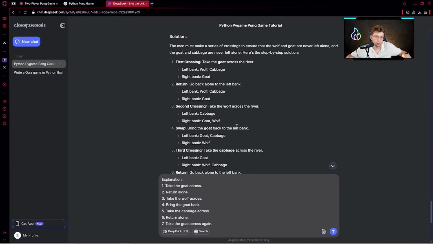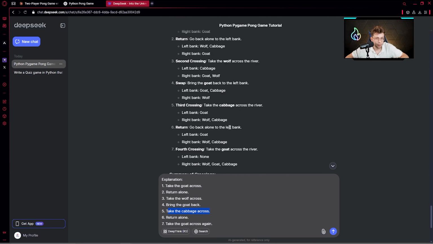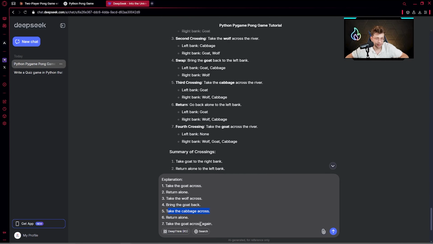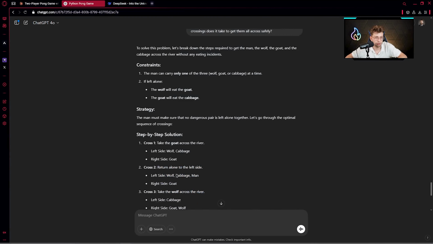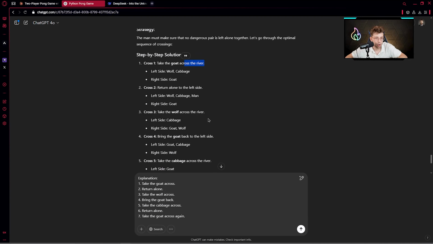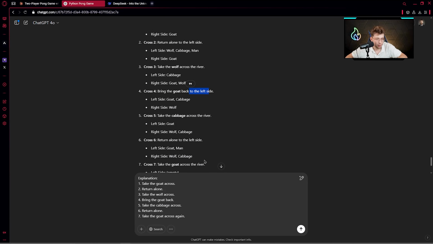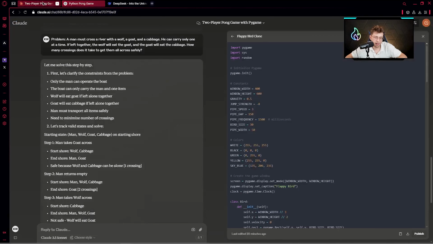This way, we can see how the model works, how it solves the problem, how it breaks everything into smaller pieces. So now we've got take the cabbage across the river, return alone, and at the end take the goat across again. It's really nice. Now let's compare it to ChatGPT. Take the goat, return alone, take the wolf across the river, bring the goat back, take the cabbage, return alone, and take the goat. Yeah, it works.